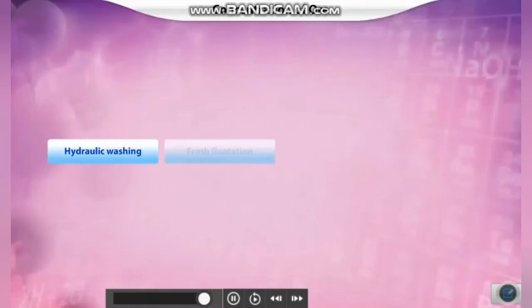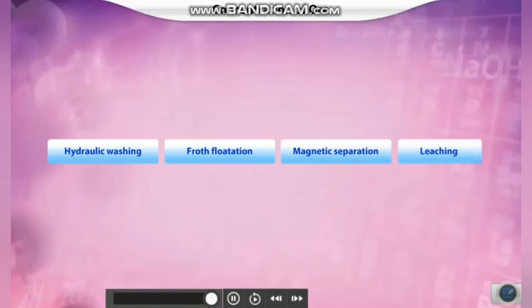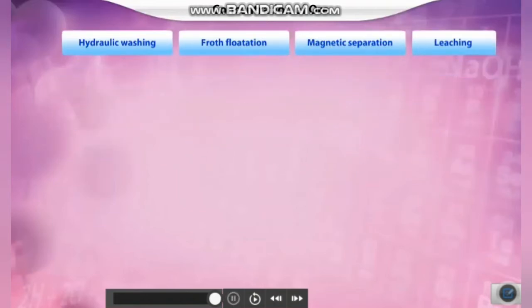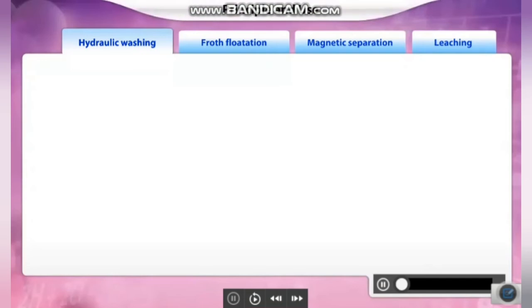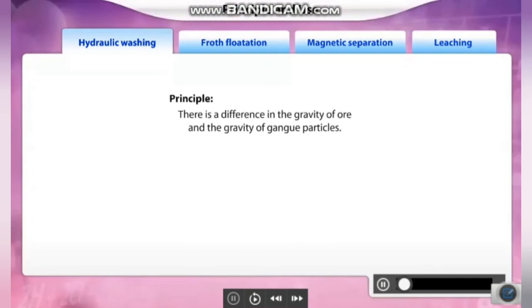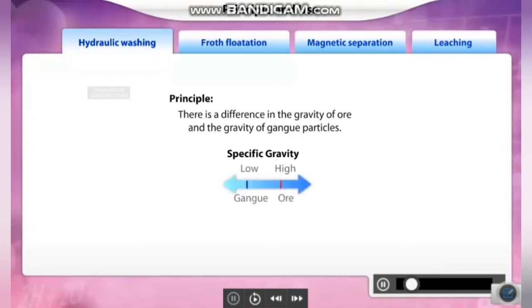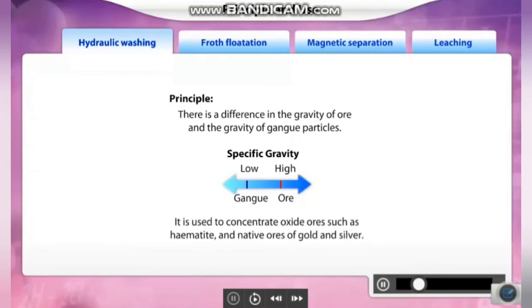Methods of concentration include hydraulic washing, froth flotation, magnetic separation, and leaching. Click each tab to learn more. Hydraulic washing is a type of gravity separation which is based on the principle of difference in the gravities of ore and gangue particles. This method is preferentially used to concentrate the ores when the gangue particles are lighter than the ore particles. It is used to concentrate oxide ores such as hematite and native ores of gold and silver.